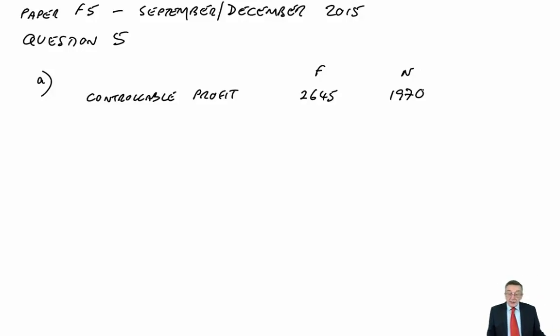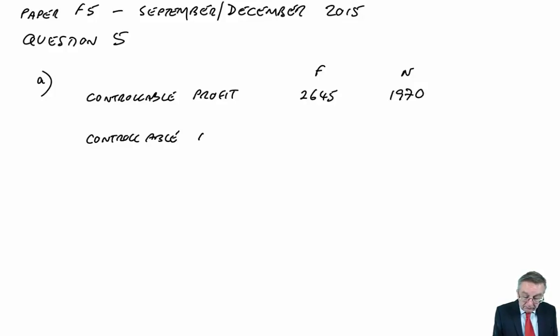For ROI, we want that as a percentage of the controllable net assets. Well, it made it very clear in the first paragraph that the managers have control over all the assets and liabilities. They control the non-current assets. They're responsible for their own current assets. Full responsibility for current liabilities. So what is it? F, the current assets are 9760.